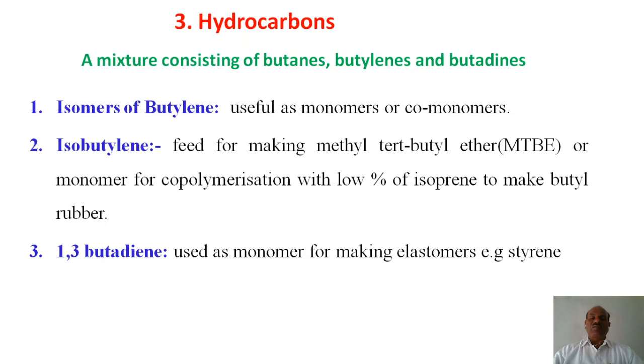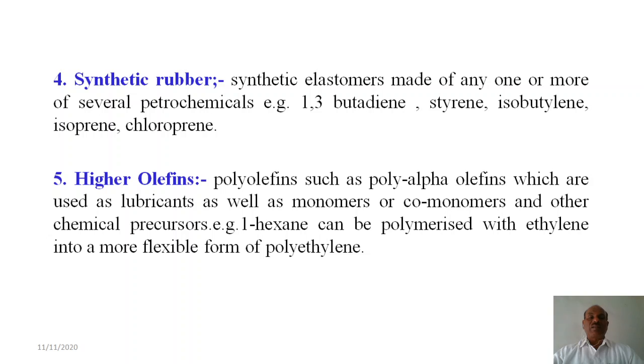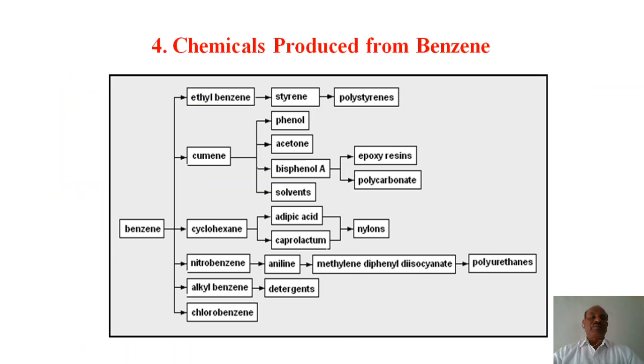1,3-butadiene is very important for preparing plastics. It is one of the starting compounds for synthetic rubber also. 1,3-butadiene, styrene, isobutylene, isoprene, chloroprene: these are the materials used in the plastic industries. Higher olefins such as polyalpha olefins are used in lubricants as well as monomers or co-monomers, and are used for the flexible form of polyethylene. This flexible plastic is obtained from higher olefins.